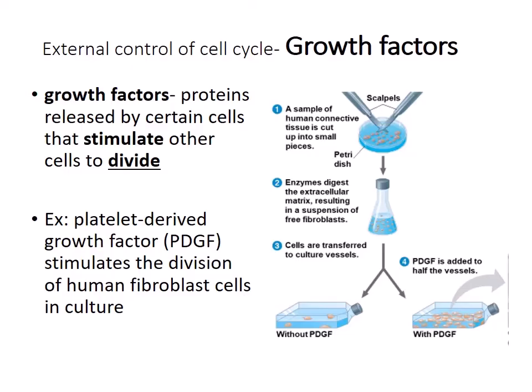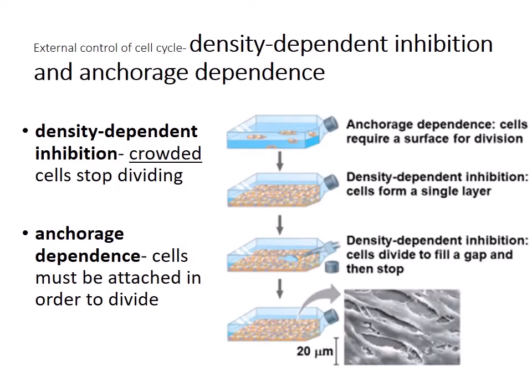There are enzymes that digest the extracellular matrix, resulting in a suspension of free fibroblasts, and the cells are then transferred into culture vessels. And without platelet-derived growth factor, the cells do not divide readily, but with platelet-derived growth factor, they do readily divide.